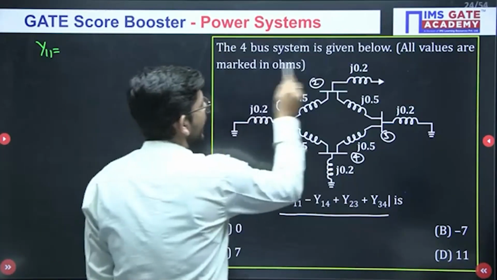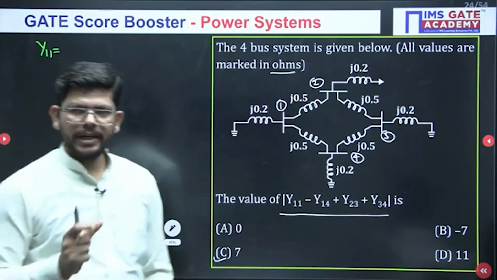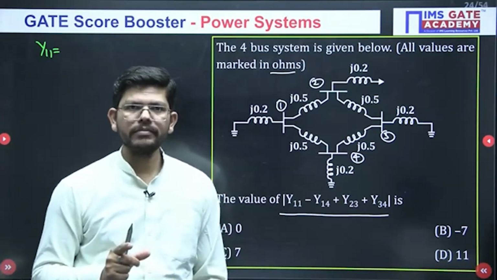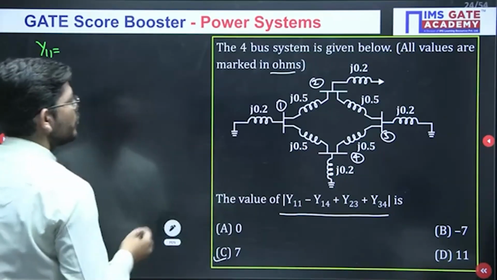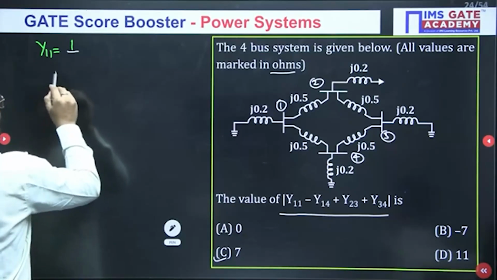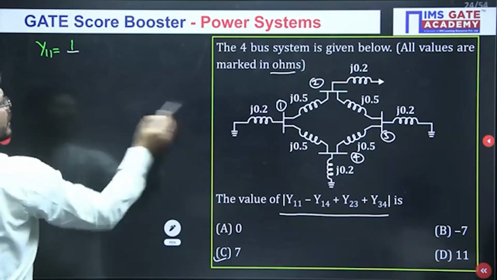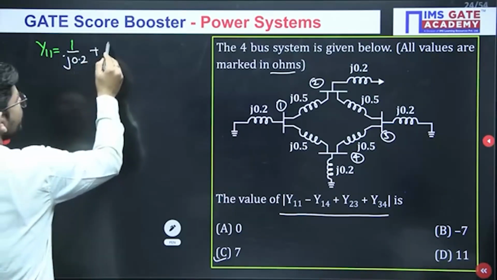Now just see, everything is given in ohms. That means we have been given the values of impedance, not the admittance. So we need to convert them into admittance. Okay. So y11 means all the elements connected to bus number 1. In order to calculate that, these are the impedances. You have to convert them into admittance. So you will have to take the inverse of impedance.